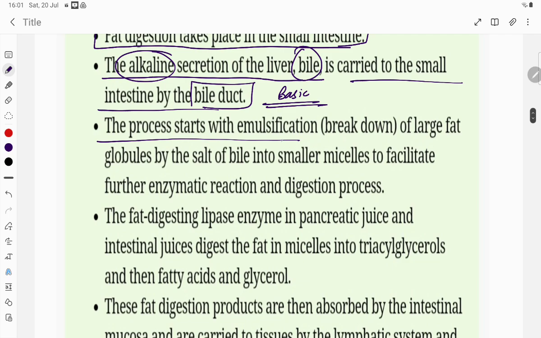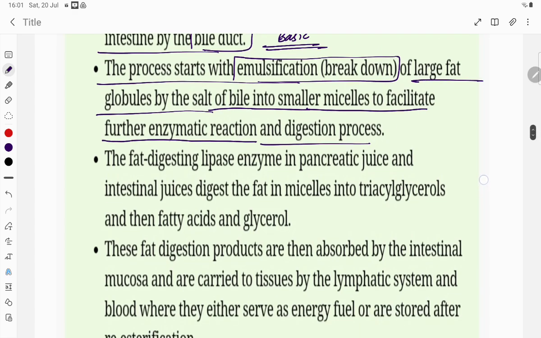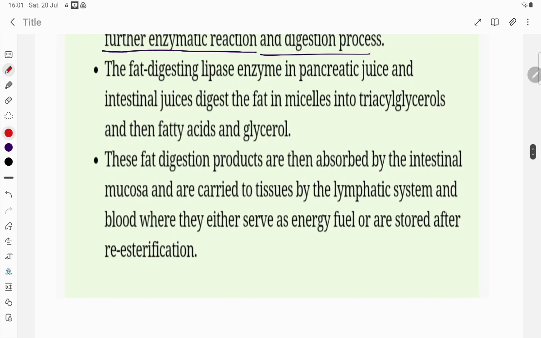The process starts with emulsification. Emulsification means breakdown of the large fat globules by the salts of bile into small micelles to facilitate further enzymatic reaction and digestion of the process. So firstly, the process of emulsification is taking place, students.